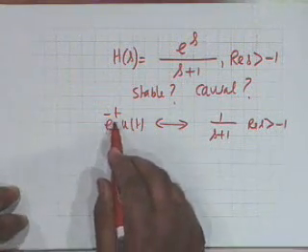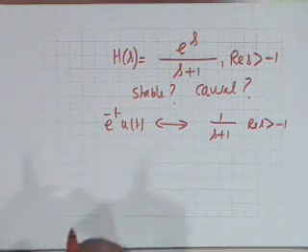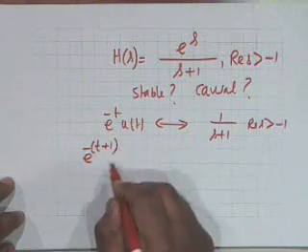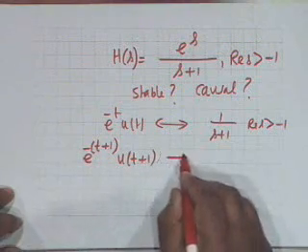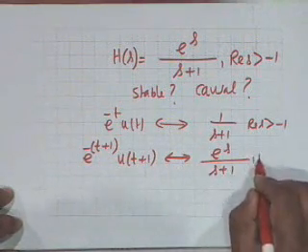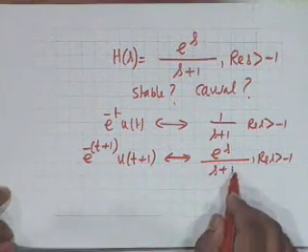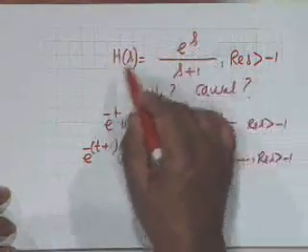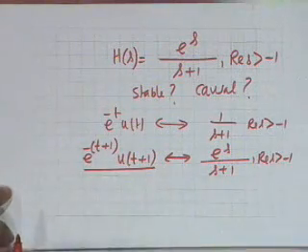Now, if I advance the signal by 1 second, then I get e to the minus (t plus 1) u(t plus 1). This will be e to the s divided by s plus 1, real s greater than minus 1, and therefore the unit impulse response corresponding to this system is simply e to the minus (t plus 1) u(t plus 1).